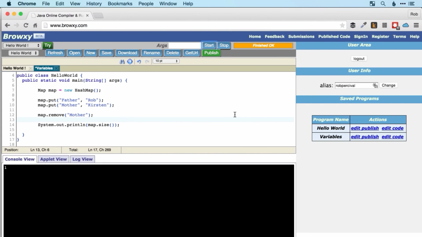Now we're getting close to being able to build our higher or lower app, but we need one more important programming construct, and that